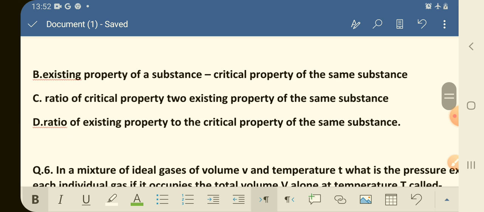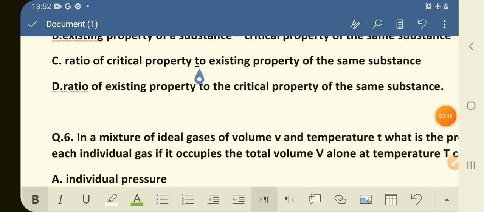Option B, existing property of a substance minus critical property of the same substance. Option C, ratio of the critical property to existing property of the same substance, and D is the ratio of the existing property to the critical property of the same substance.